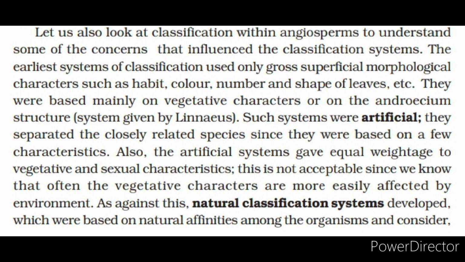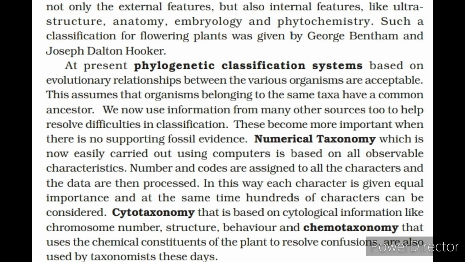This is not acceptable since we know that often the vegetative characters are more easily affected by environment. As against this, natural classification systems developed, which were based on natural affinities among the organisms and consider not only the external features, but also internal features like ultrastructure, anatomy, embryology and phytochemistry. Such a classification for flowering plants was given by George Bentham and Joseph Dalton Hooker. At present, phylogenetic classification systems based on evolutionary relationships between the various organisms are acceptable.